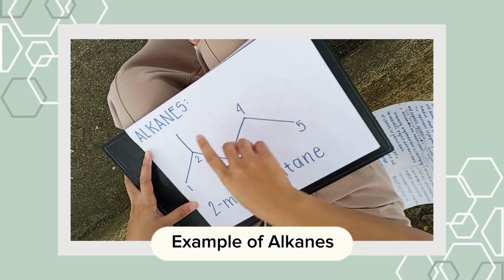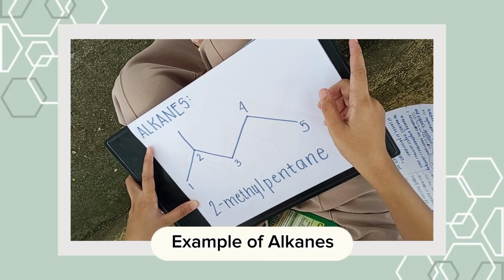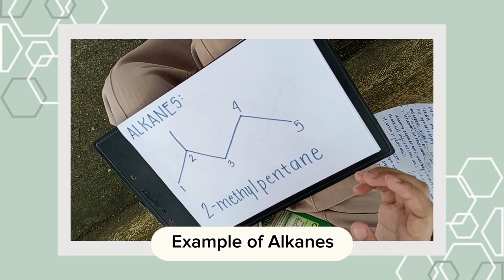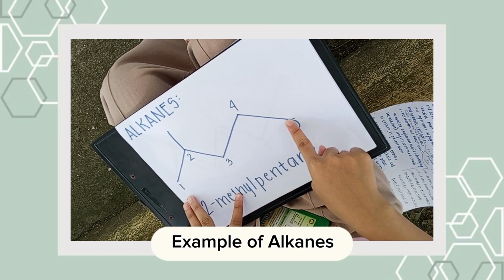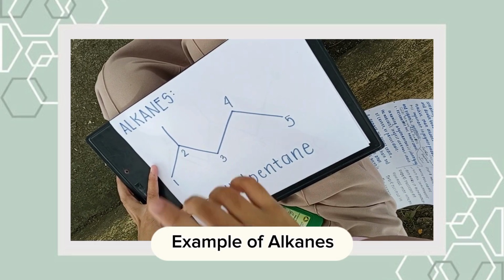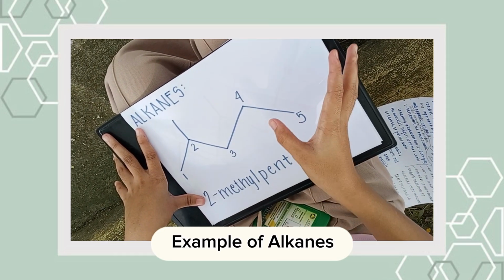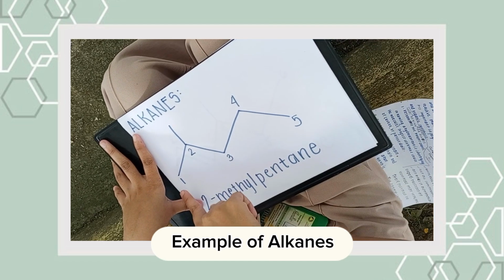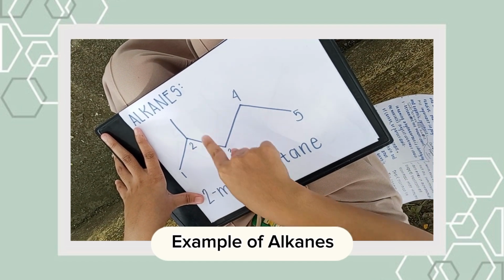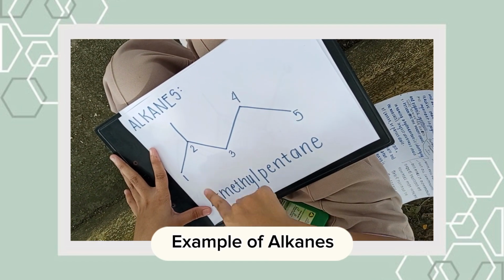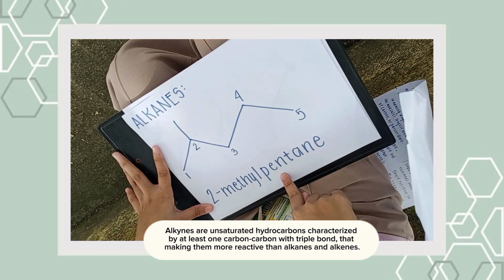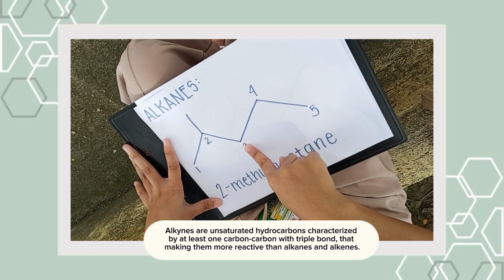Example for alkanes. Step number 1 is to find the longest carbon chain. And then step number 2 is we number. In the numbering, the substituent should get the lowest number. That's why 1, 2, 2 for methyl, 3, 4, 5. And then 2 for methyl, number 2. And then pentane because we have 5 carbons.